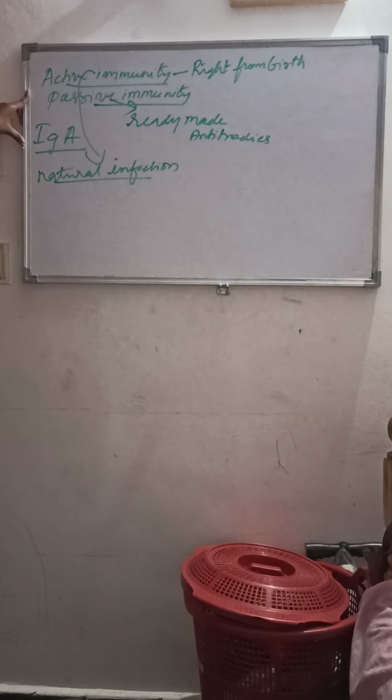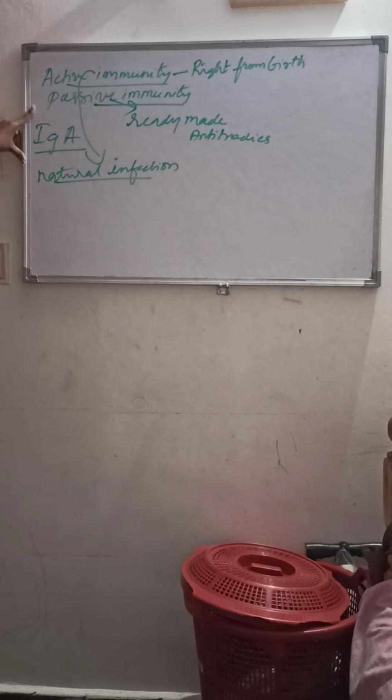And it is very slow. The active immunity is very slow and it is not instant. It takes so much time to produce the antibody to come into picture, and they will fight against the disease causing organism. It remains for a longer time, right?